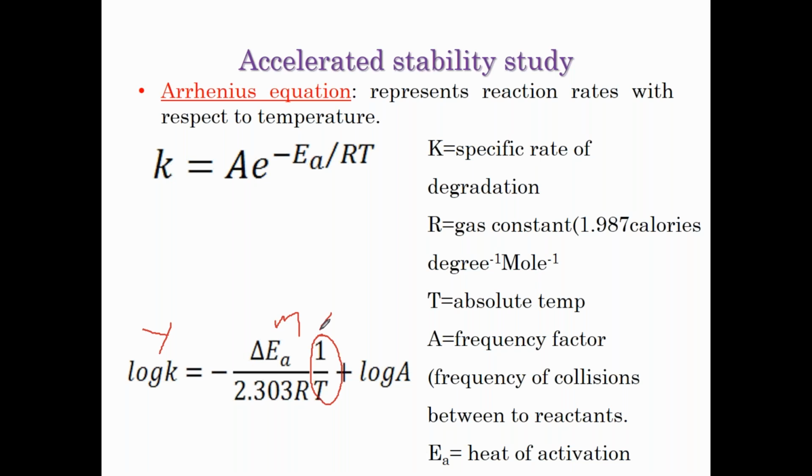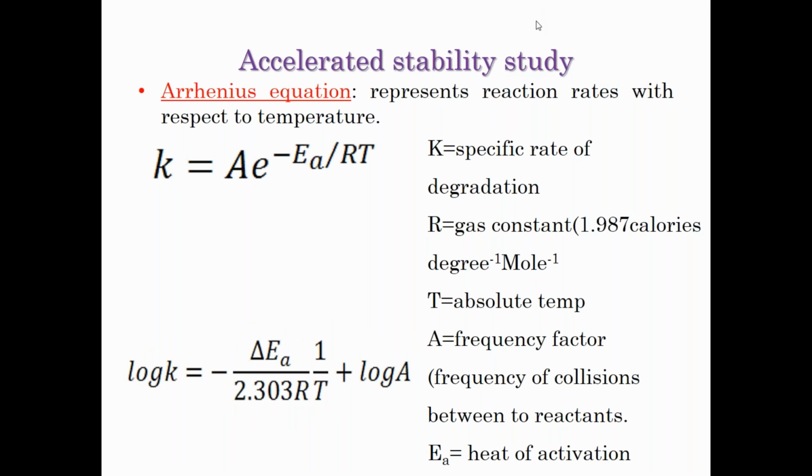I'm finding it difficult to write. Mx plus this is the c. So y is equal to mx plus c. So which graph can I plot now? In the y-axis it is the log K, and the x-axis is the 1 by T. Fine. And what is the slope? From the slope we are going to get the delta EA by 2.303 R. That is R. Means you get that entire value for those factors. So this is the advantage of the graph.